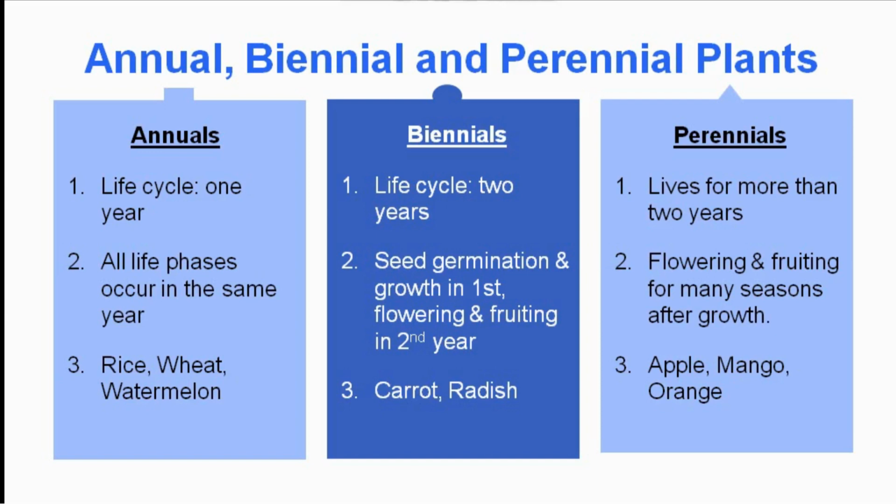Perennial plants, however, live for more than 2 years and they have many seasons of flowering and fruiting after the growth is completed. Apple, mango and oranges belong to perennial plants.